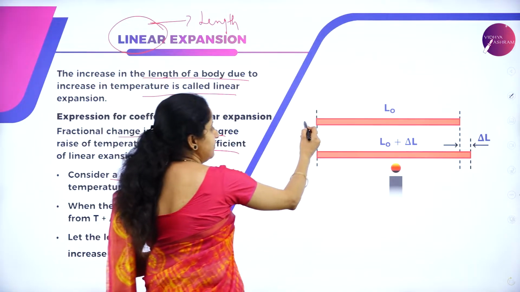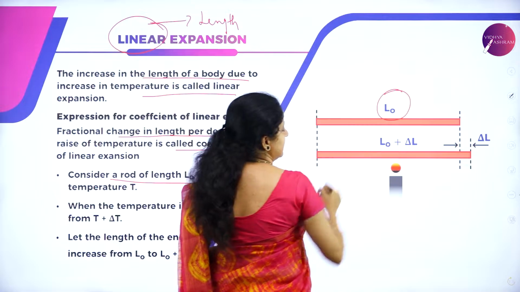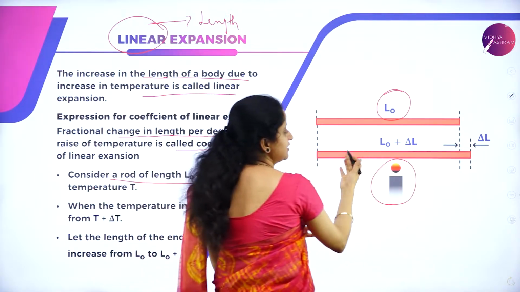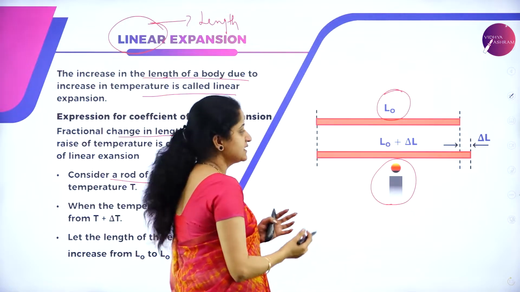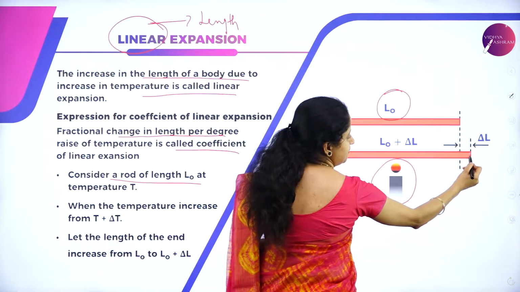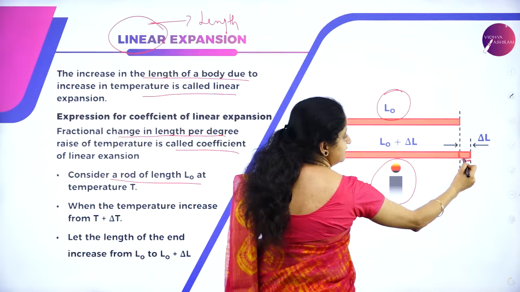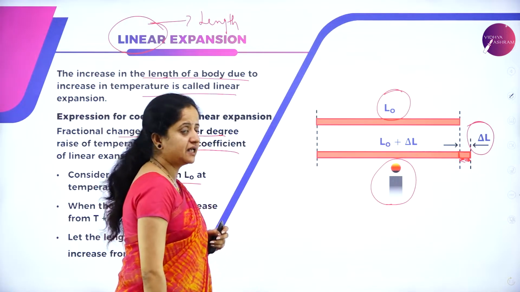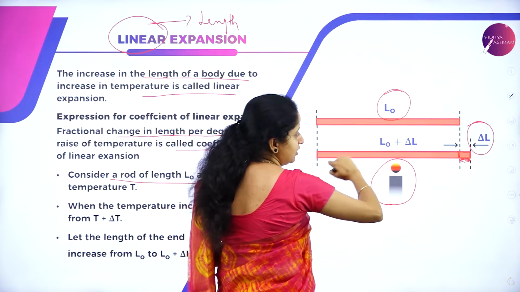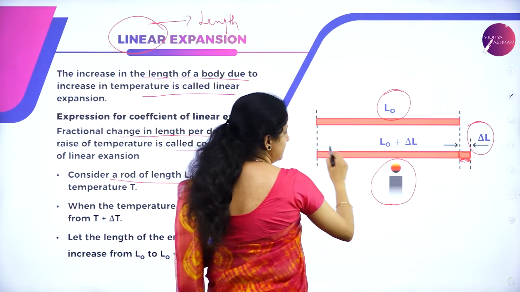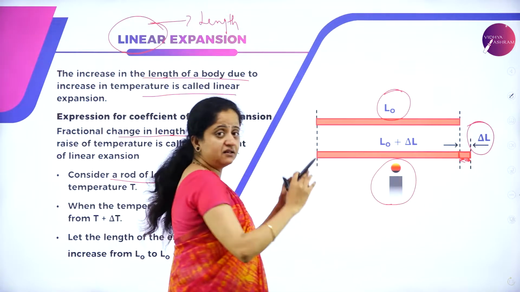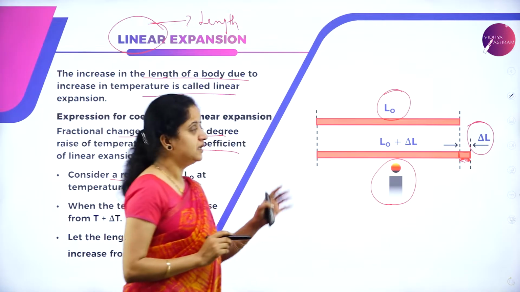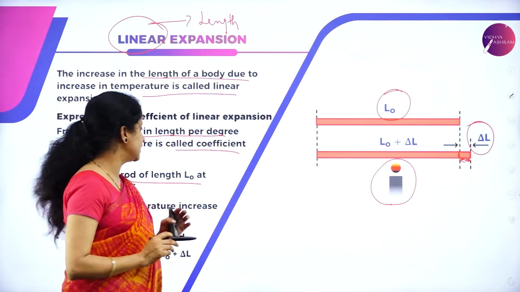Here we have a rod whose original length is L0. When it gets heated, the temperature of the rod increases and we can observe the expansion in length. This is the change in length, and hence we have denoted it as delta L. The changed length of the rod after it gets heated is L0 plus delta L. I hope the diagram is clear to all of you.